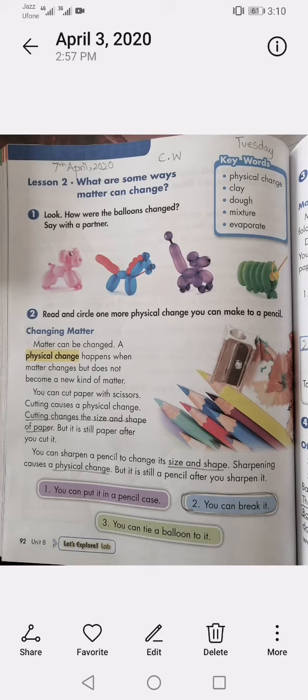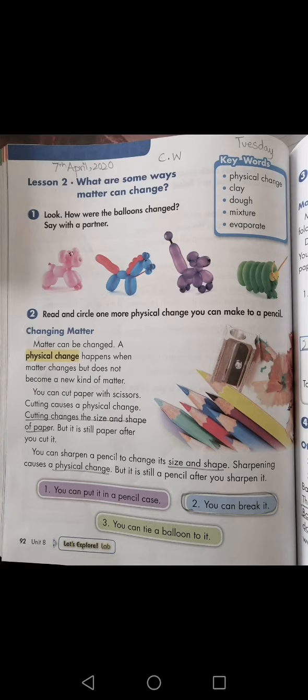Look, here are the balloons changed. Say with a partner, say with your partner or your parents at home, how these balloons are changed. Read and circle one more physical change you can make to a pencil. Changing matter. Matter can be changed. A physical change happens when matter changes but does not become a new kind of matter.